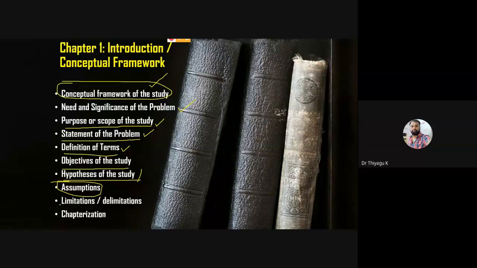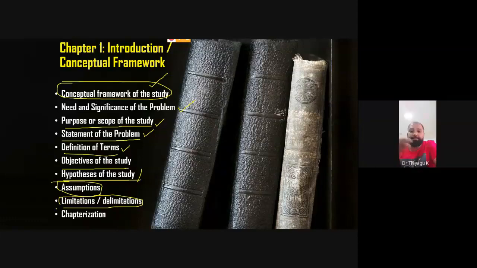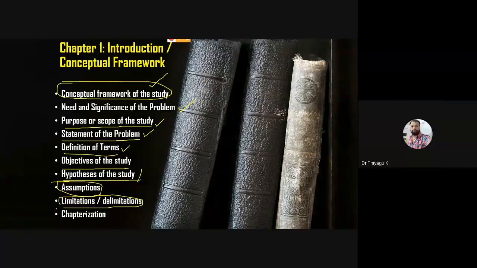Then after this we have to add the limitation and delimitation of your research work. What are limitations and delimitations? For example, I already mentioned that my topic is measuring only the PG students' attitude. So what is my limitation? I am limited only to the PG students. I'm not taking the UG students. I'm not taking the PhD students. Only the PG students. And I'm measuring only the online examination. I'm not talking about e-assessment at all. So some limitations may be there. That limitation we can focus on. What is the limitation or limitations?